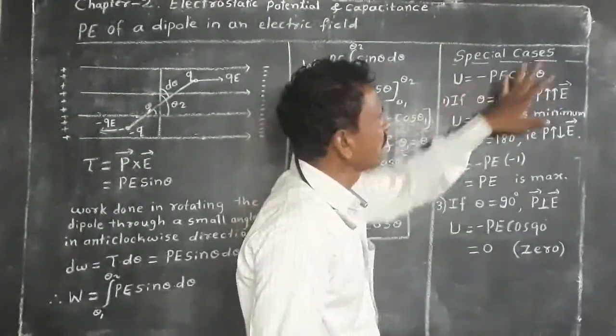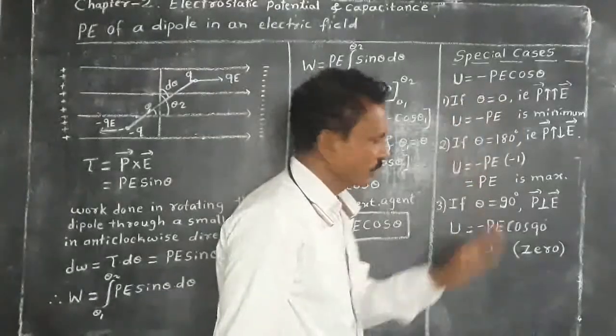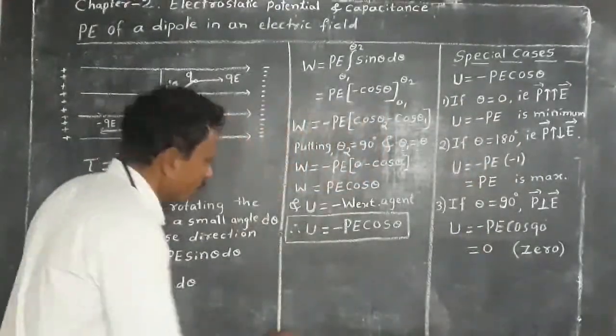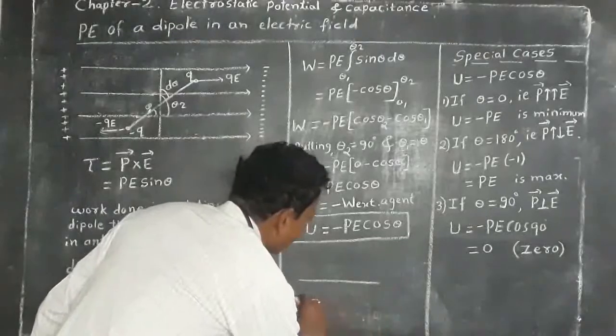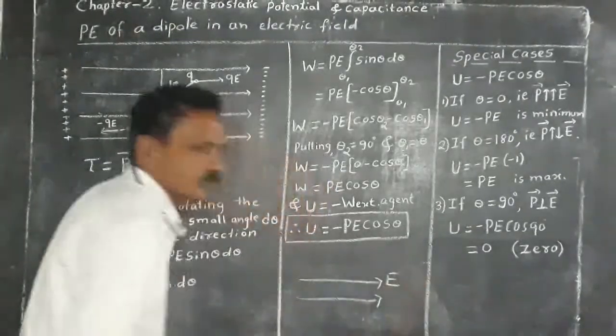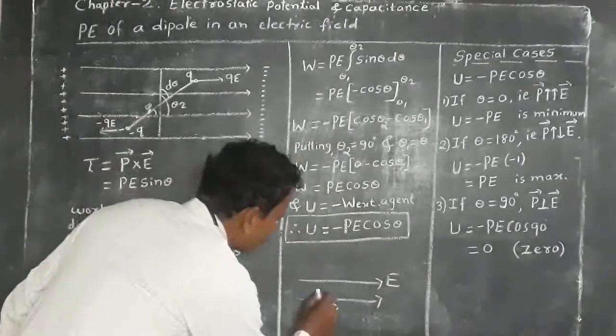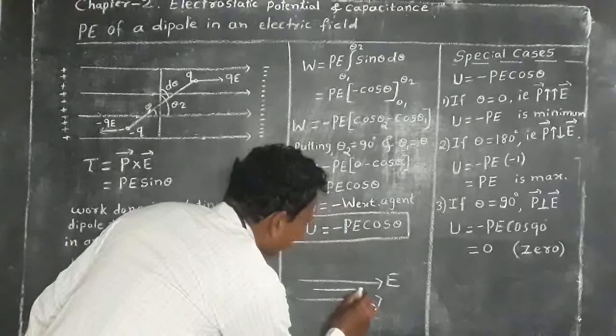Special case number 1: potential energy of a dipole is given by U equal to minus PE cos theta. And if theta equal to 0, that means this is the direction of electric field, and the dipole moment is also in the same direction.